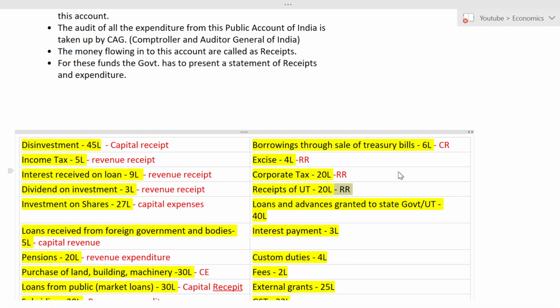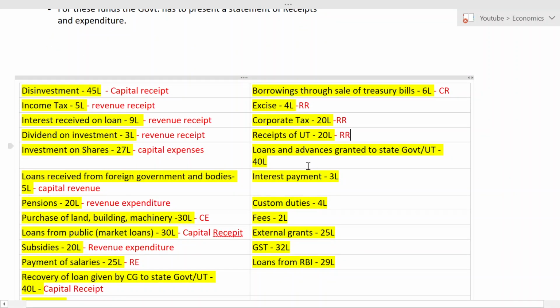Okay. Next one. Loans and advances granted to the state government or union territory. I told you whenever you see a loan, simply you have to blindly write it as capital. Here the central government is giving loan to the state government and union territory. That means it is an expense for them. So it is capital expenditure. Next, interest payment. I want you to make it soon, guys. Interest payment means revenue expenditure.